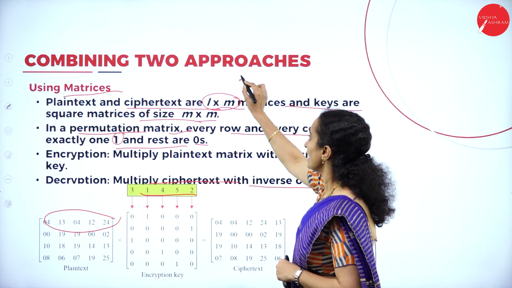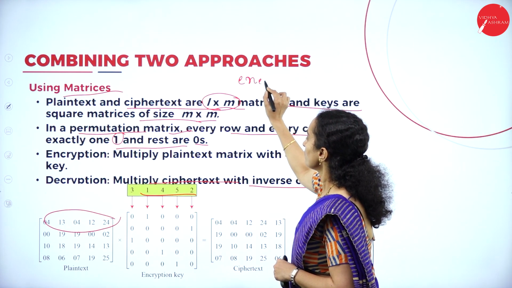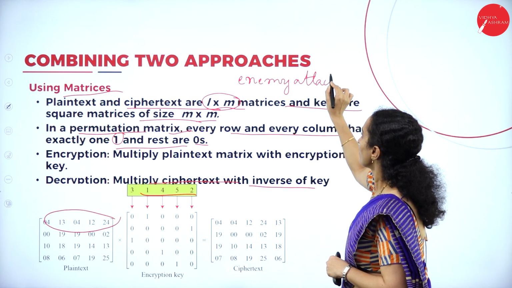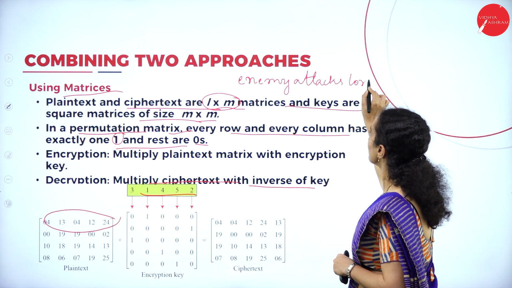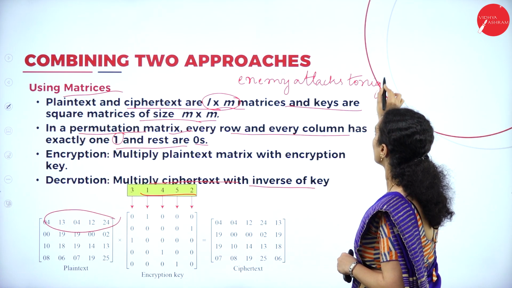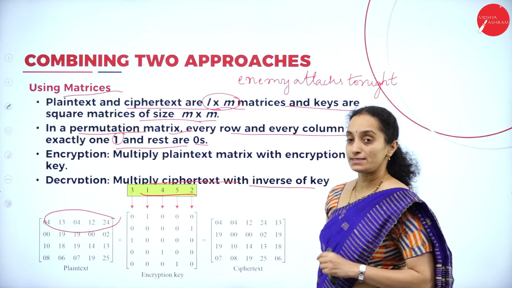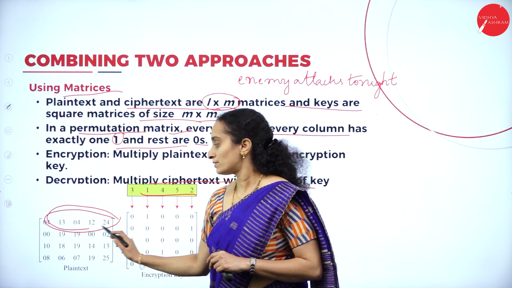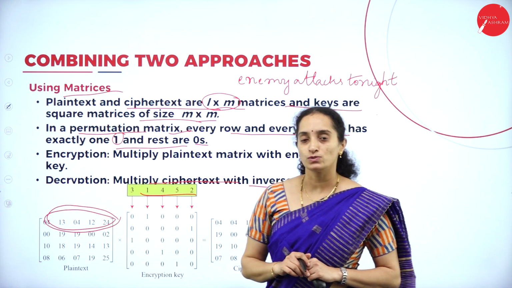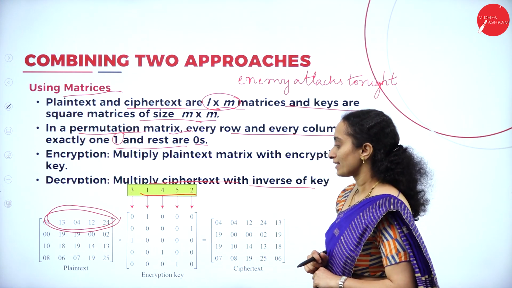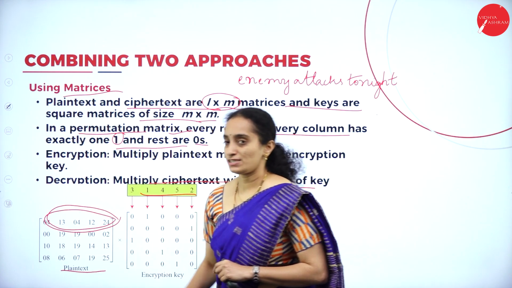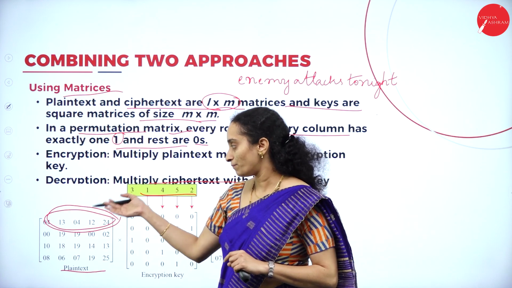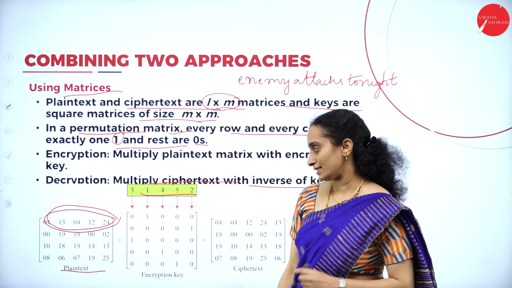The message is same. Enemy attacks tonight. The message is same. Instead of character, we are going to use the numeric values or numeric equivalent of the characters arranged in row and column wise. Okay, same matrix form but in numeric representation.